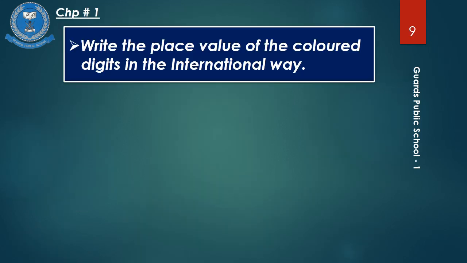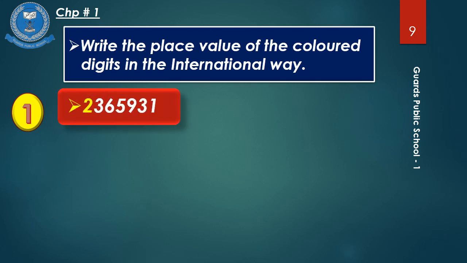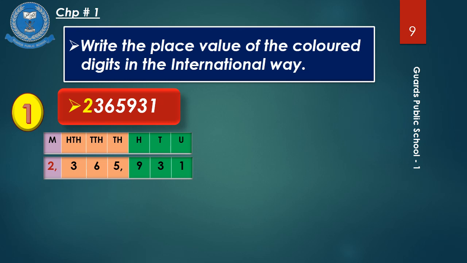Let's do some examples of the place value of color digits. Let's start with the first one. The given 7-digit number is without commas and the color digit in this number is 2. For giving the answer correctly, I will read from the right hand side, that is from unit place.